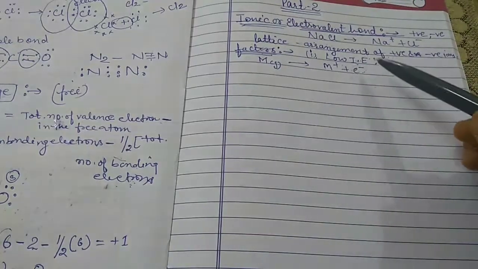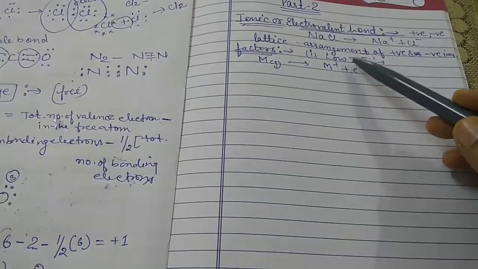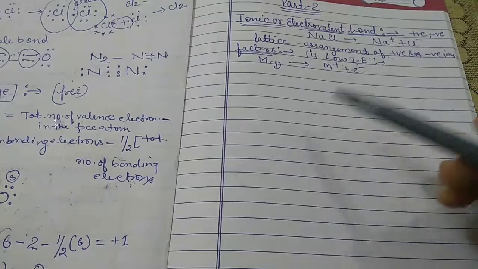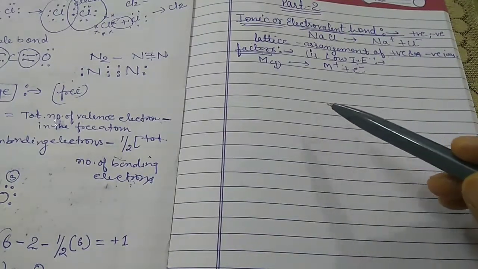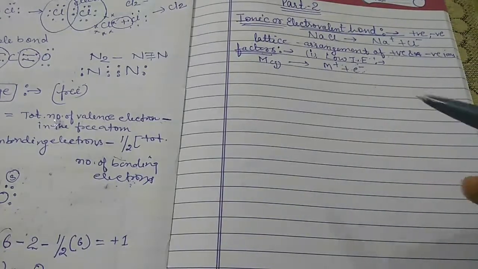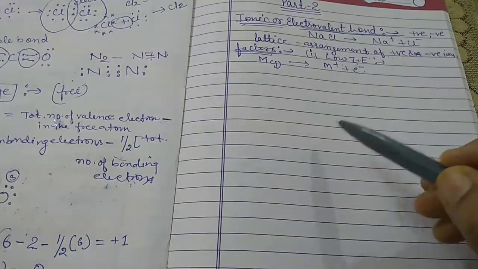So the lesser the ionization enthalpy of an atom, the greater is the ease of losing the valence electron. If the ionization energy of the atom is lesser, there will be a greater chance that we can remove the electron easily from the atom.